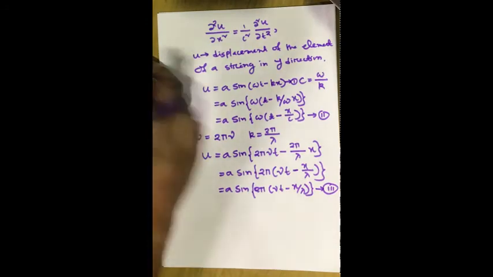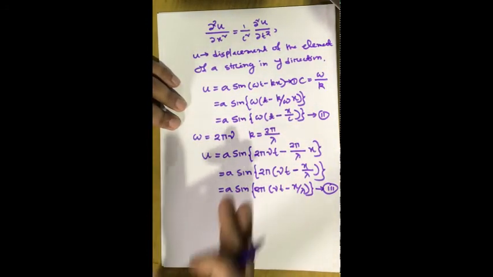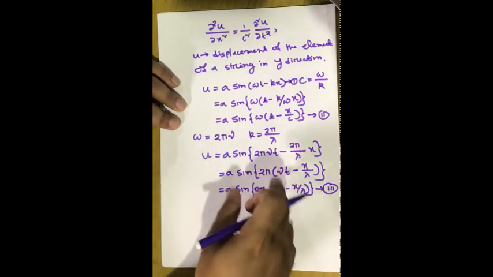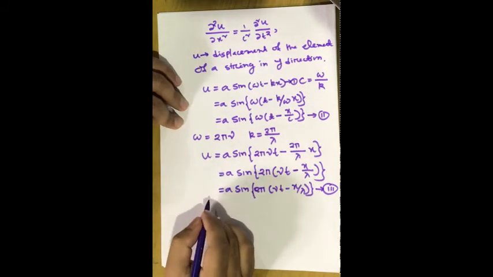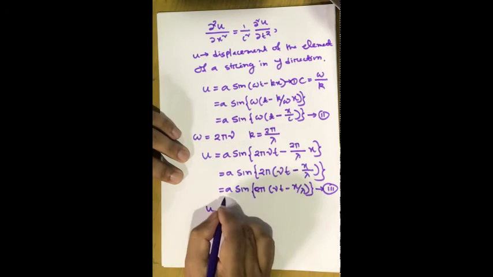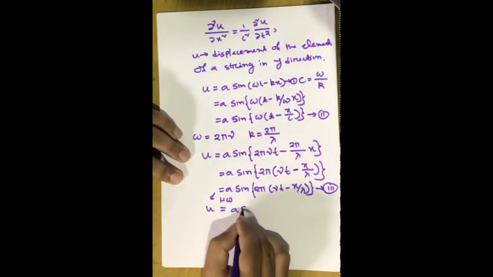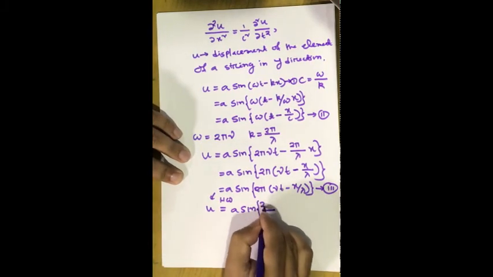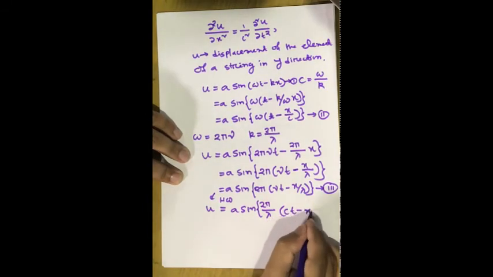So expressions 1, 2, and 3 all mean the same thing, just other, fancier ways of writing the wave solution. You can use whichever you please. Even more, I put it as a homework for you to show that it can also be written as a sine (2π/λ)(ct − x).